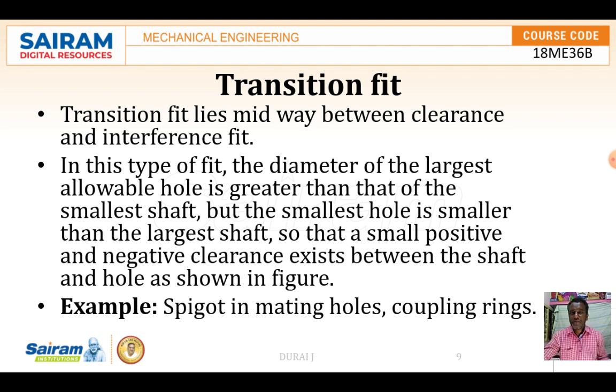In this type of fit, the largest allowable hole diameter is greater than that of the smallest shaft, but the smallest hole is smaller than the largest shaft, so a small positive and negative clearance exists between shaft and hole, as shown in the figure. Socket and spigot joints and coupling rings are examples.